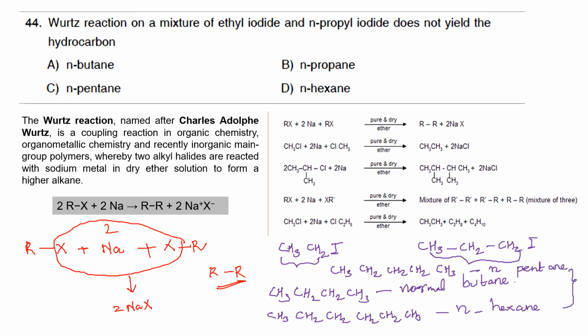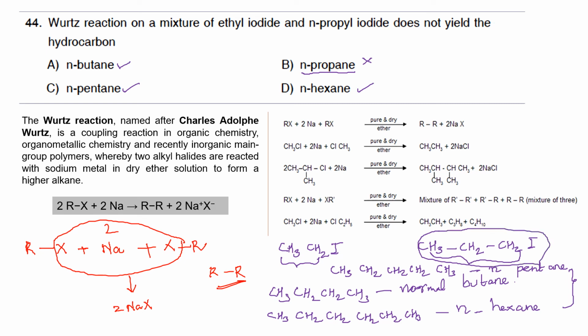So 3 products are possible. In the question, you have to find out the compound which is not produced as a result of Wurtz reaction. Normal butane you can actually get from Wurtz reaction. Normal propane is actually not possible. Normal pentane is possible. Normal hexane is possible. Normal propane is not possible because you are provided with alkyl halide.